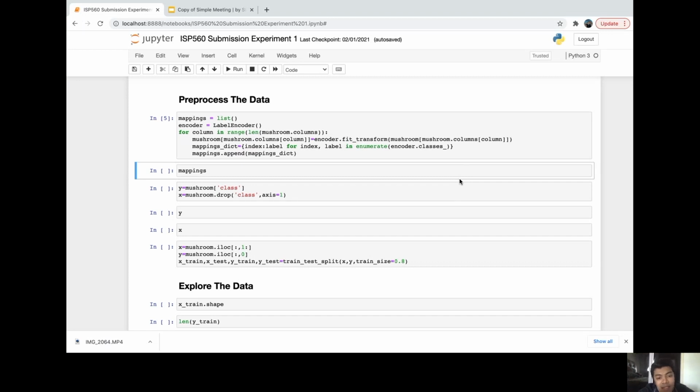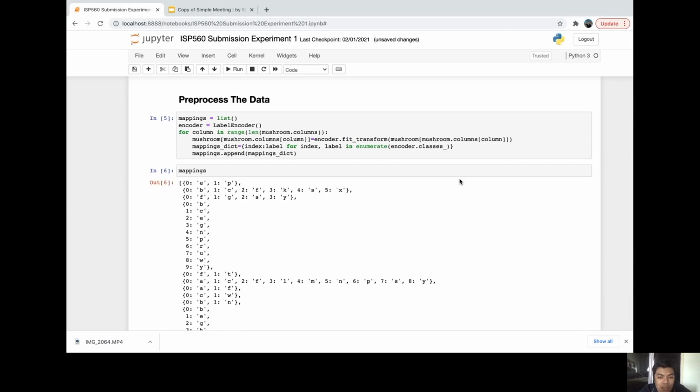We're going to set that equal to encoder.fit_transform, which is going to update those values, making them numerical labels. Then we're going to append to our empty list a dictionary of mappings for that specific column. We call it the mappings dictionary, and that's going to be the dictionary mapping an index to a label.